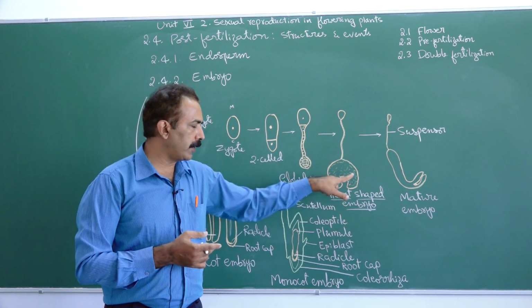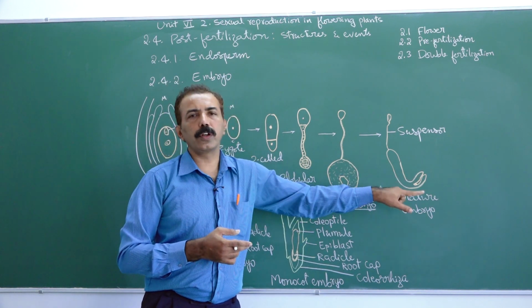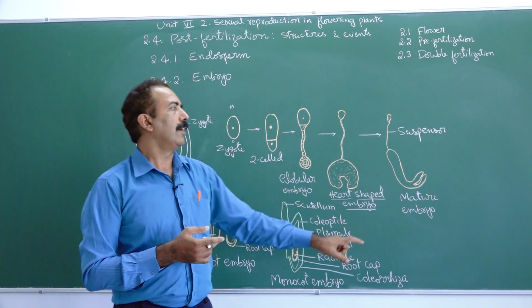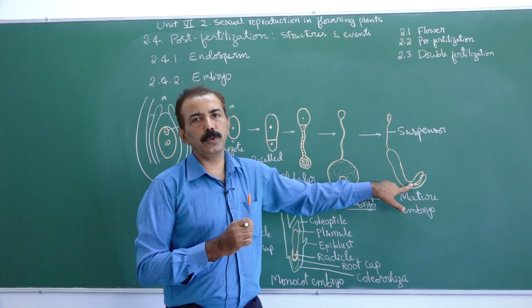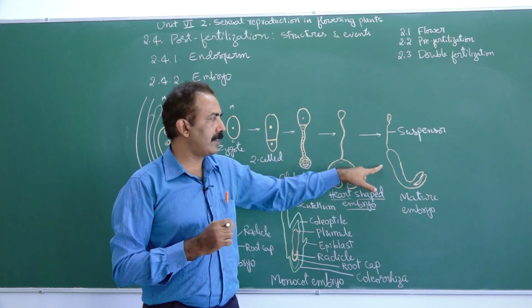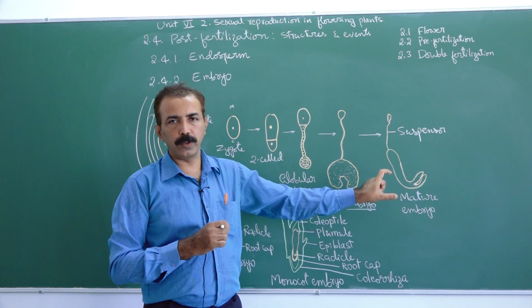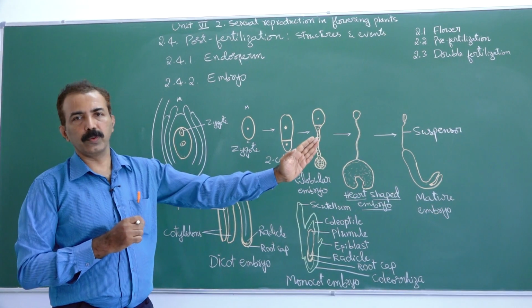The cotyledons further expand, and finally you can see two special leaves called cotyledons which hold the food, and they hold a shoot tip here, that's called plumule. The opposite end you find radicle. Now this is called mature embryo. Thus zygote gives rise to embryo.